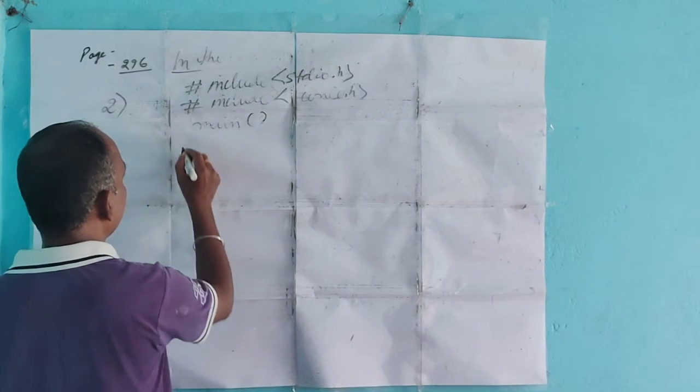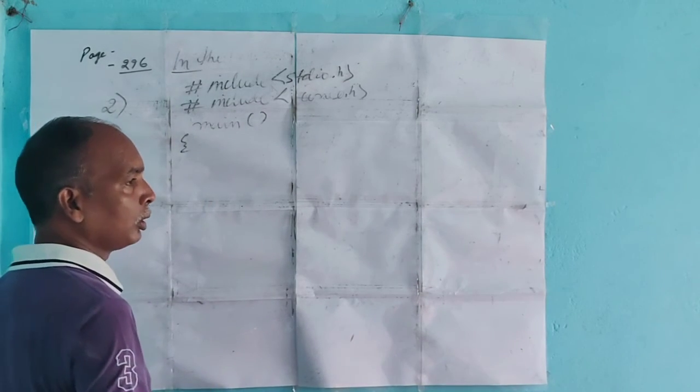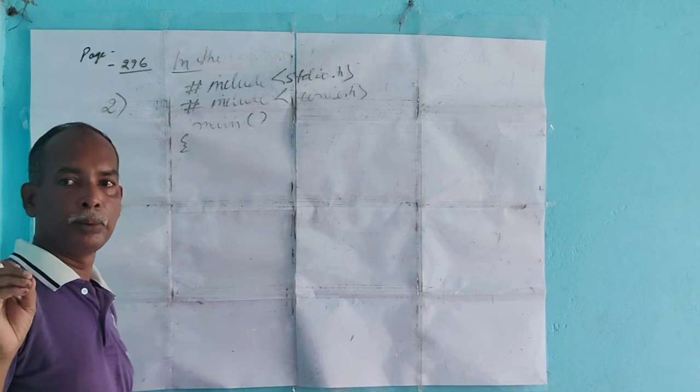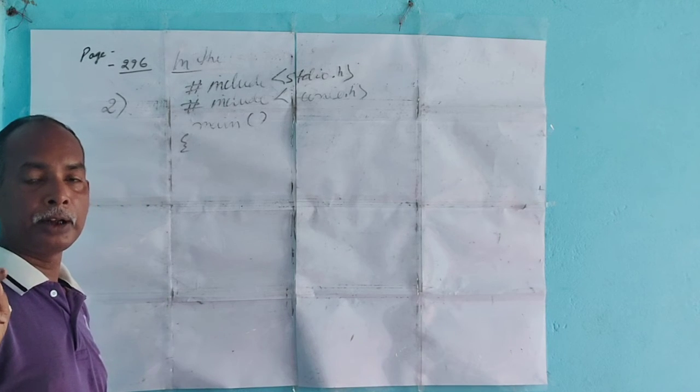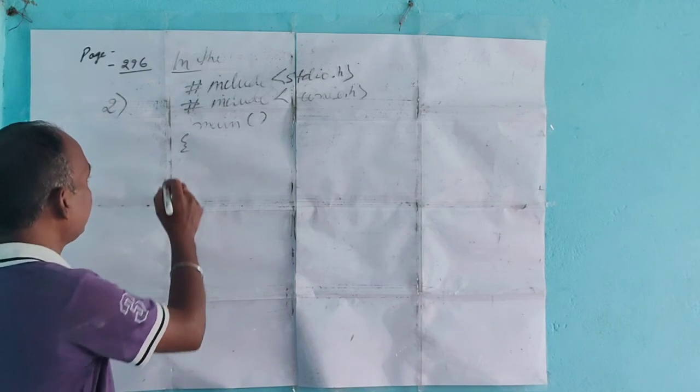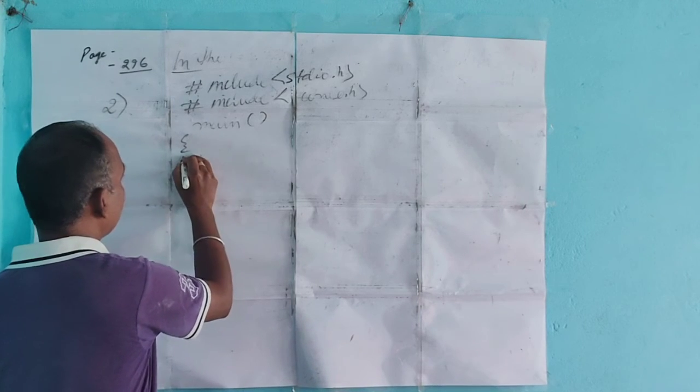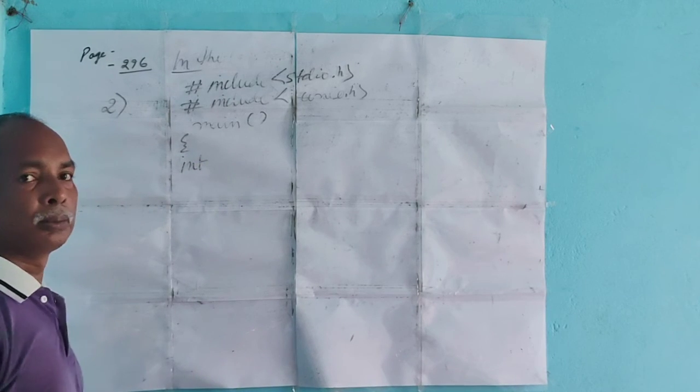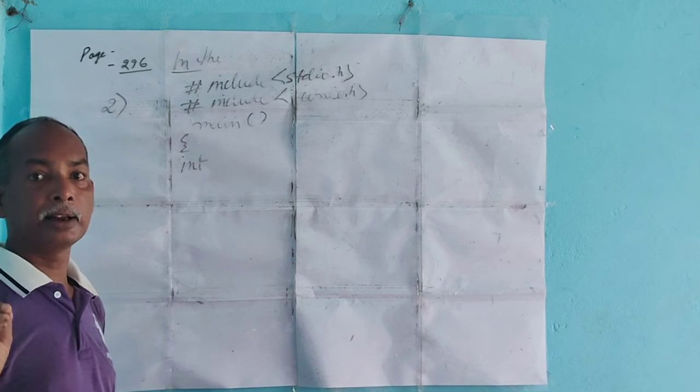Then main, then the program starts. So here we have to input the two values 15 and 18. We will declare them as int, because both 15 and 18 are integers.